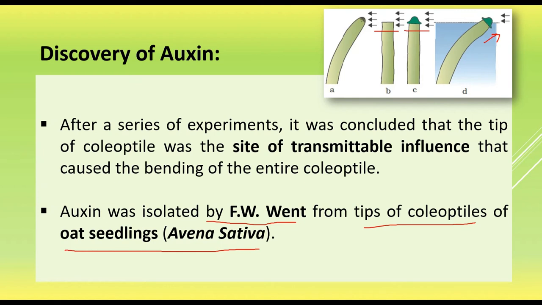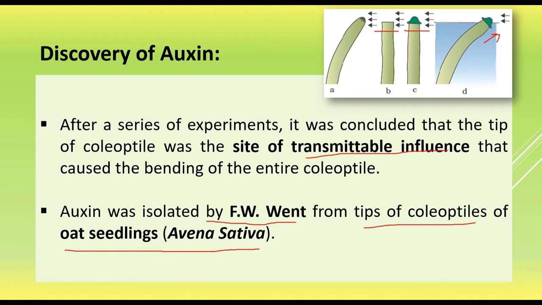So he came to the conclusion that some transmissible chemical is present which diffuses into the agar, and when it was kept on the tip of the coleoptile, it again diffuses into the tip and is responsible for the phototropism, that is the curvature.